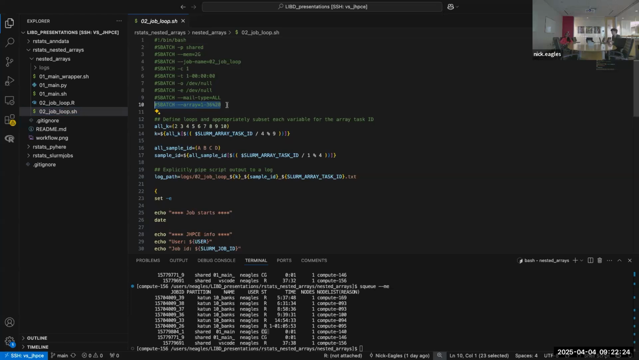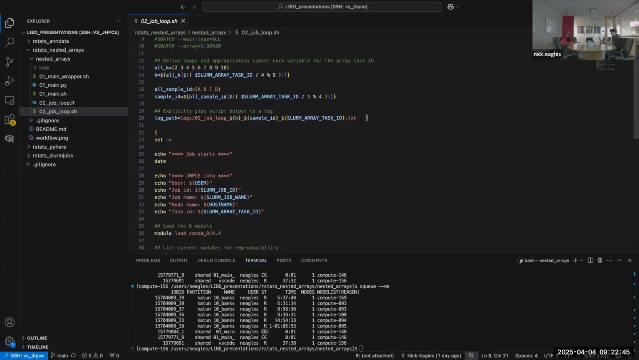So instead of doing a loop where we have 9 tasks and a loop where we have 4, this is one loop with 36. And there's some tricks here. Again, we're redirecting the output from this to dev null. But actually down here, we're using a task, our custom log path that has the name of the K value and the sample ID.